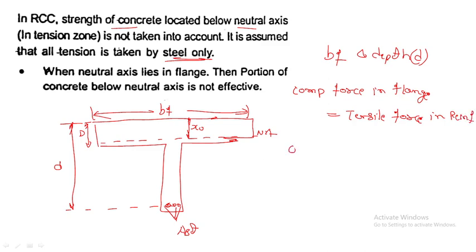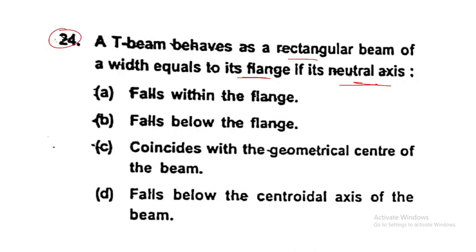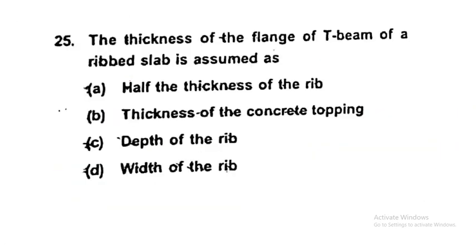How to write this? The compression force is 0.36 fck Xu Bf, where Bf is the breadth of the flange. Now what is the tension force? 0.87 fy Ast. So 0.36 fck Xu Bf equals 0.87 fy Ast. Now what is the answer for the given question? A T-beam behaves as a rectangular beam of width equal to its flange if its neutral axis falls within the flange.